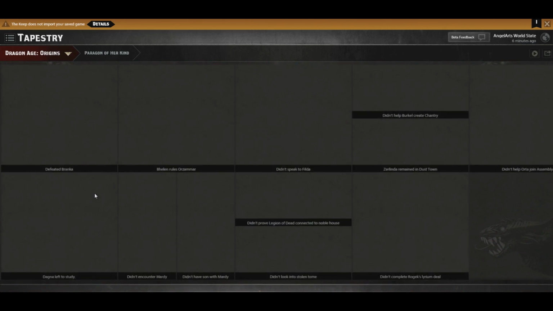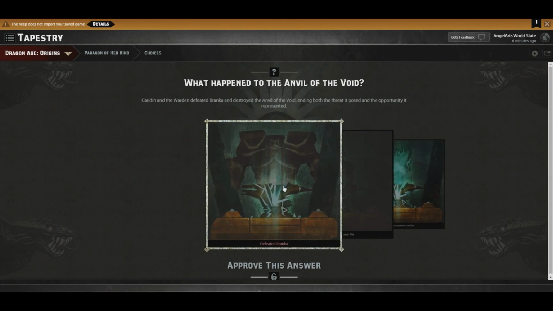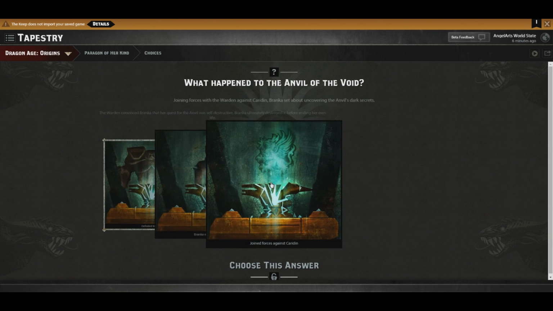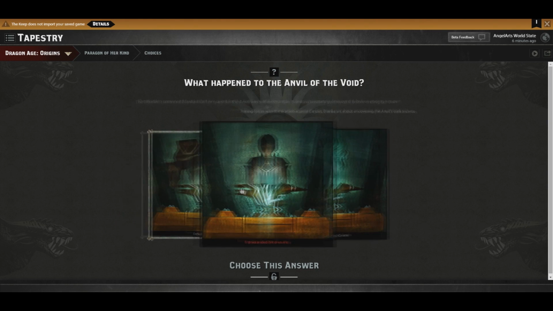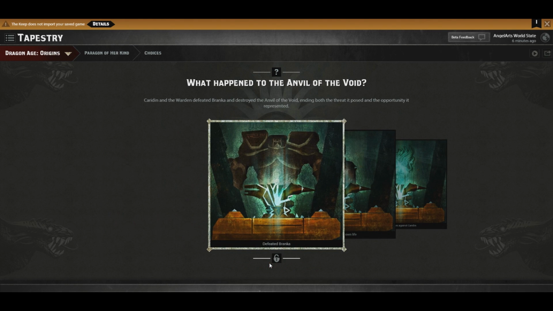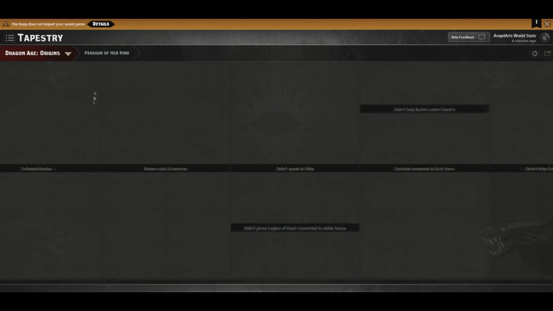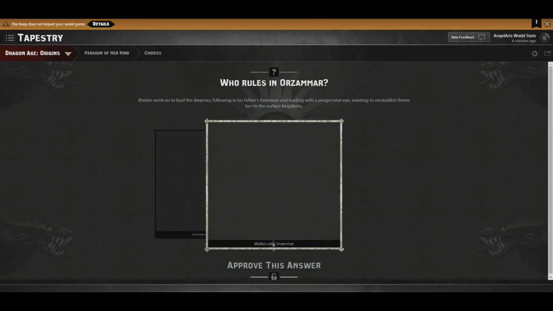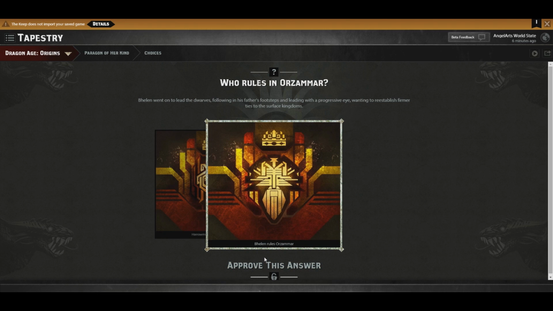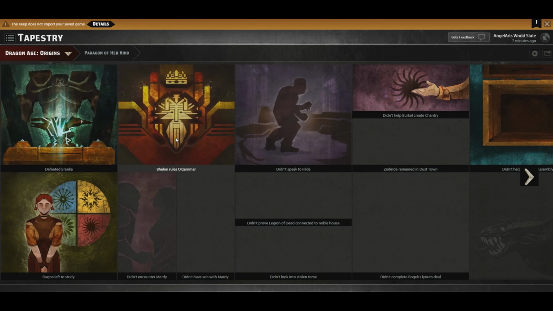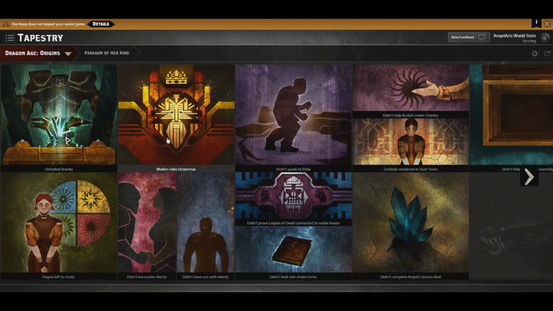Paragon of her kind. This is the dwarf one. We defeated Bronca. Bronca ended her own life. She can do that. Again, I didn't know you could do all these. Join forces against Caridin? No, I defeated Bronca and destroyed the Anvil of the Void. Caridin the Warden defeated Bronca and destroyed the Anvil of the Void, ending both the threat it posed and the opportunity it represented. Balin rules Orzammar. Balin went to lead the dwarves, following in his father's footsteps, leading with a progressive eye to re-establish firmer ties to the Surface Kingdom. Angelus didn't really think that either candidate was that great, but he ended up going with Balin in the end.